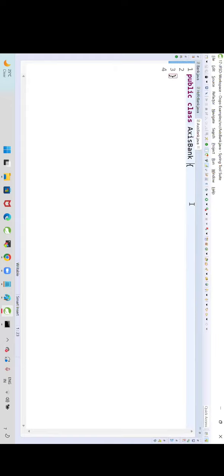Now tell me, how to implement an interface? Public class, class name, implements Bank. What is the meaning of implementing an interface? Overriding all the abstract methods.